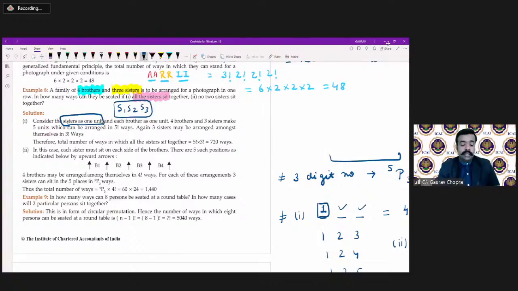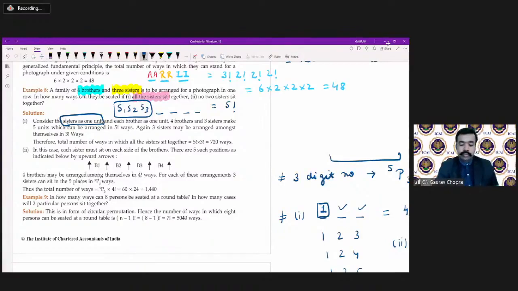After that, we have 4 brothers, 1, 2, 3, and 4. So in totality, how many units are there? We have 5 units, one group of sisters and 4 brothers. So this can be arranged in factorial 5 ways. Can the sisters change their places? Yes, of course, they can change their positions.